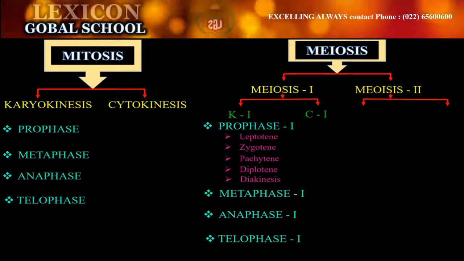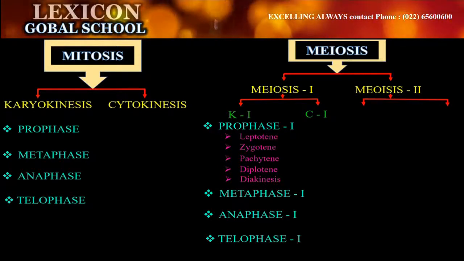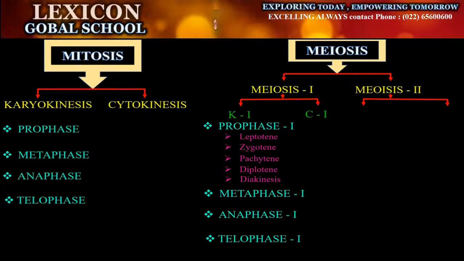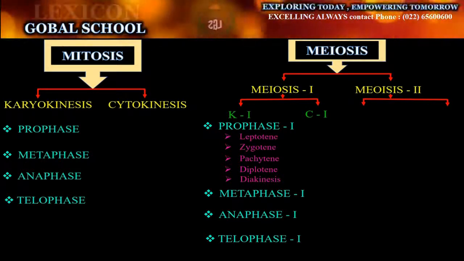Metaphase 1 will be same as metaphase in mitosis. Anaphase 1 will be same as anaphase in mitosis. Telophase will be same as telophase in mitosis. But over here in telophase we will be having 2 daughter cells.